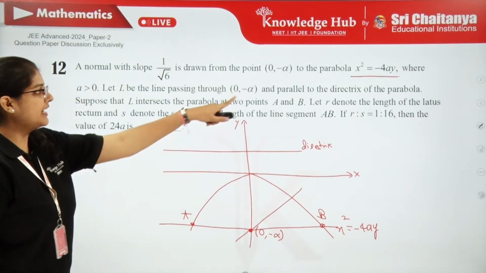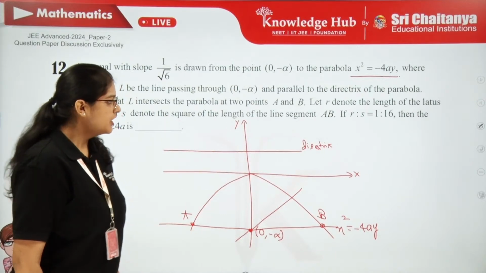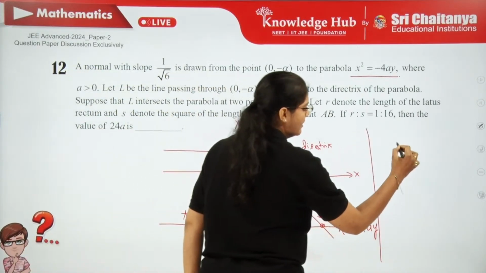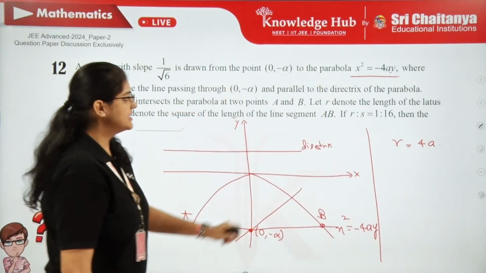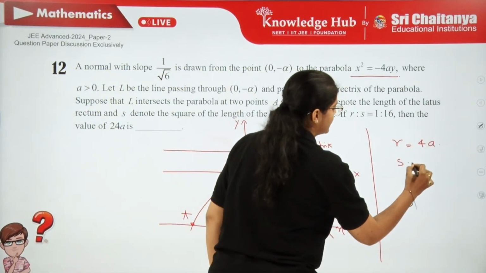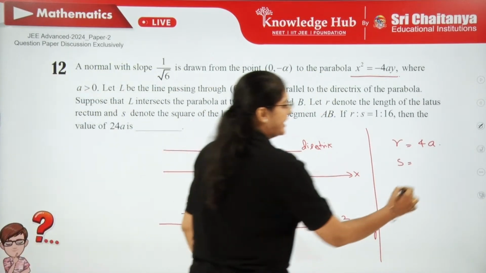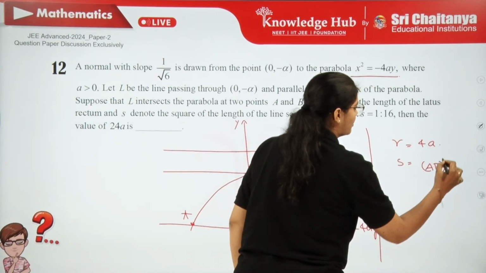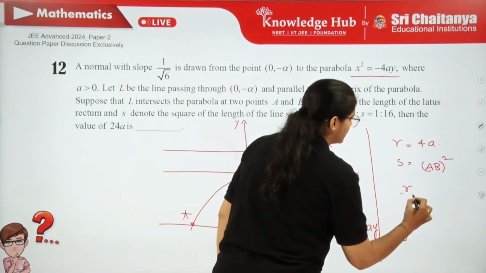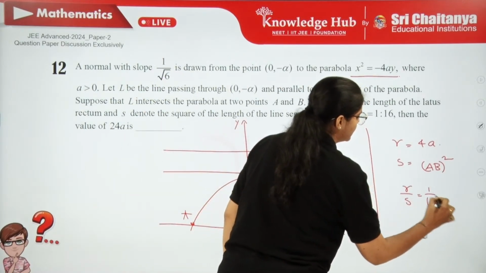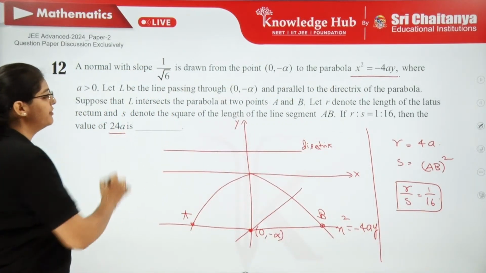Let R denote the length of latus rectum and S denote the square of the length of the line segment AB. So, let me write here what is R. Length of latus rectum for any parabola is 4a if it is in standard form. What is S? Square of the length of the line segment AB, so that is AB length whole square. Then R by S ratio is given to us, 1 by 16. So what do we have to find? We have to find the value of 24a.